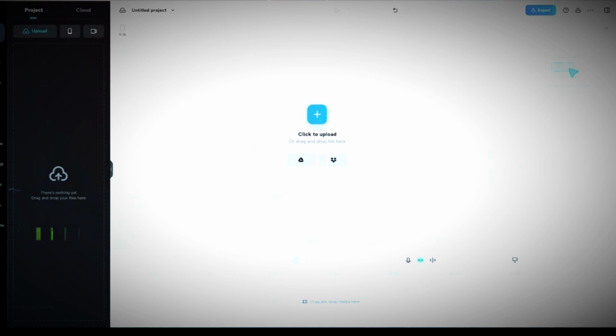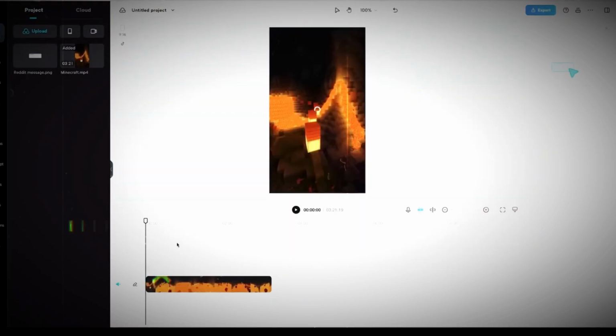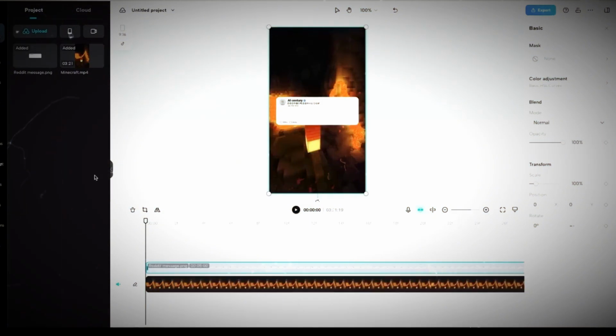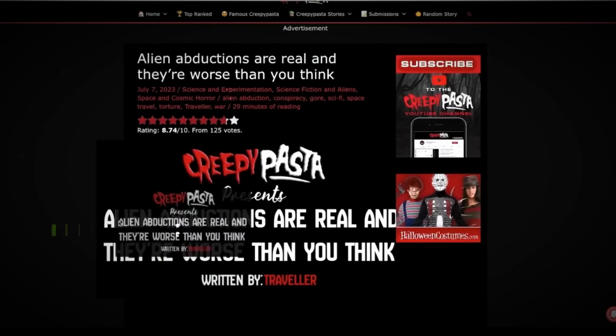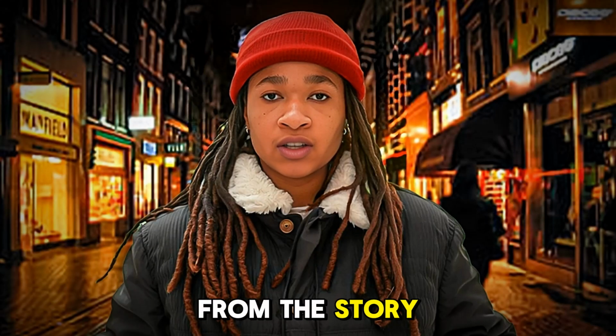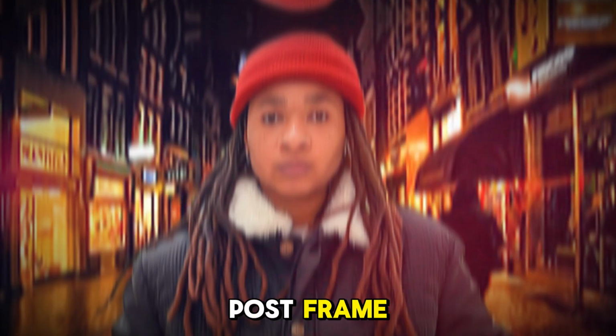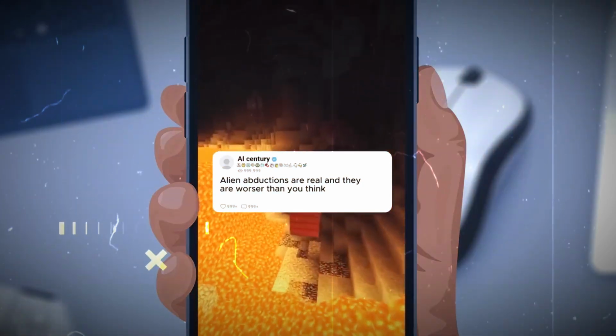Next, move on to the CapCut online video editor, add the blank template and the Minecraft gameplay footage, then create a text box where you'll place the title of the story from creepypasta.com. So, copy it from the story and use it for the Reddit post frame. I keep the text in the default font because I think it fits well with the Reddit post.